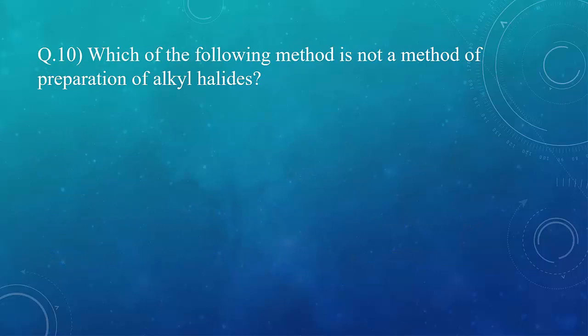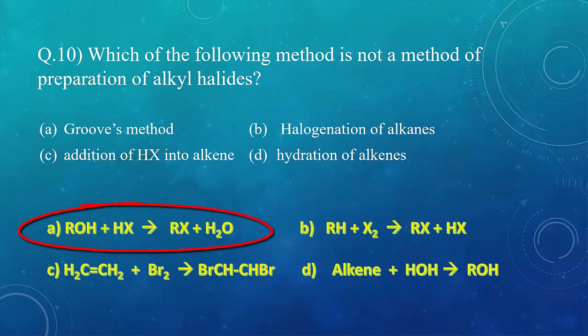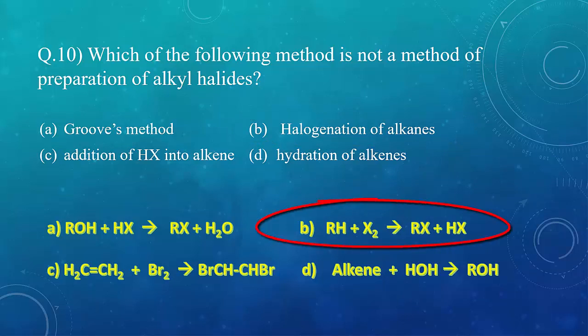Question 10. Which of the following method is not a method of preparation of alkyl halides? Option A, Groove's method. This is the reaction between alcohol and HCl, which we have already discussed. Option B, halogenation of alkanes. This we have done last year. If you remember, alkanes react with halogens in presence of suitable catalyst to give us corresponding alkyl halide.